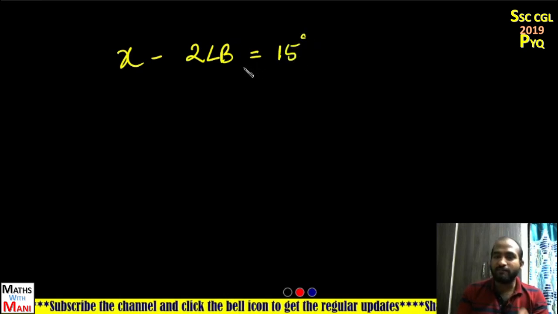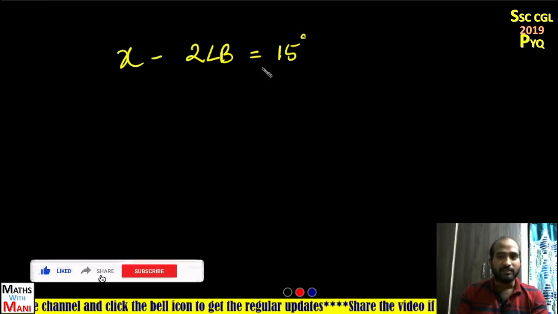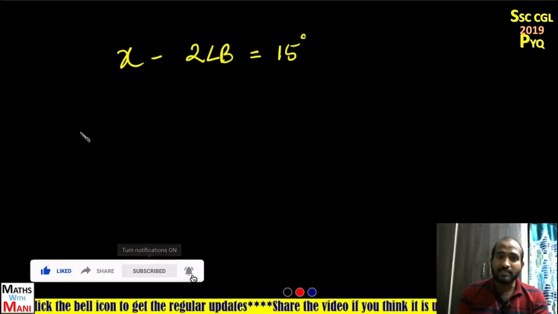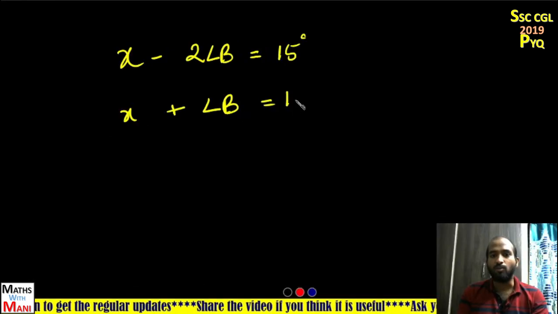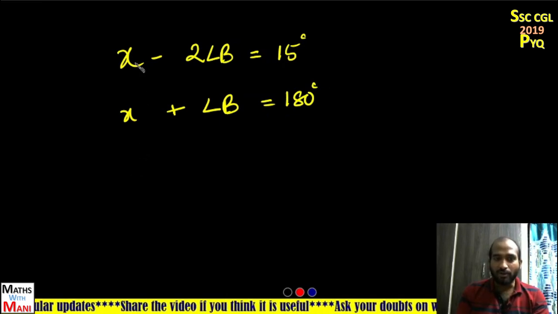But ABC are the vertices of a triangle, so definitely the sum of all the angles is 180. Sum of all the angles means A plus B plus C is 180. But A plus C is nothing but X, so X plus angle B is equal to 180 degrees. Is it clear? Now you have to find out the value of X. You have to find the value of X and eliminate